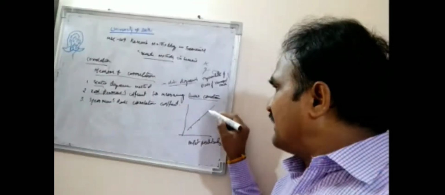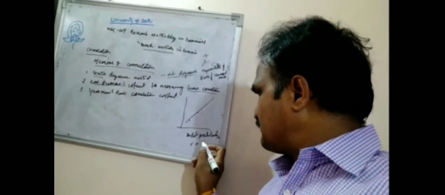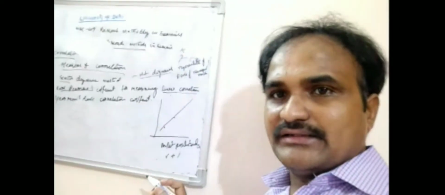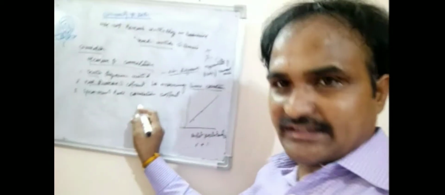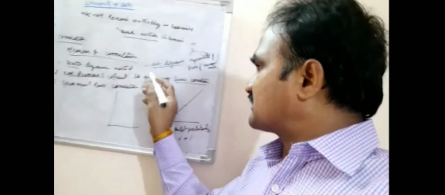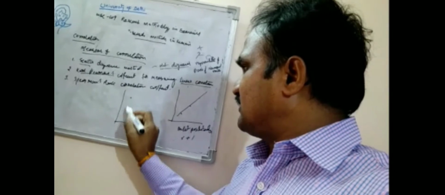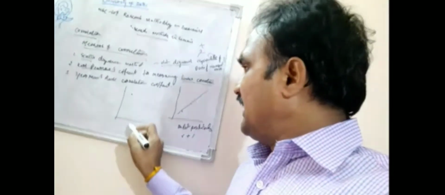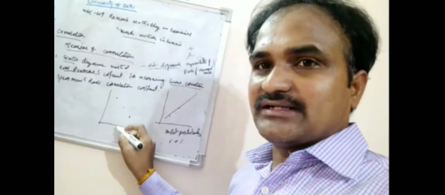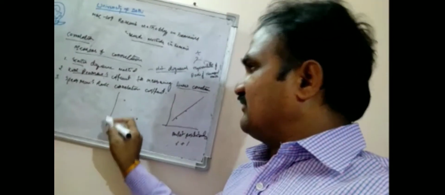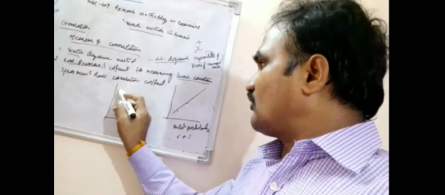That is perfect positive correlation, where r is plus 1. In the scatter diagram, suppose x is at this level and y is at this level, and so on. If x is declining, y automatically increases, and if y is declining, x automatically increases.